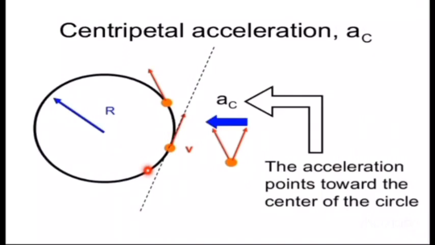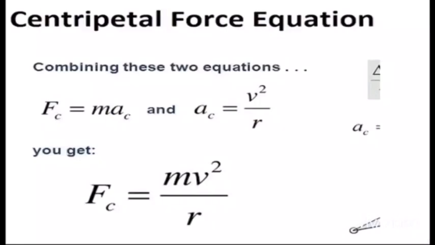So we have the relation that centripetal acceleration, which is represented by AC. A is known as acceleration and C in the subscript is known as centripetal. So AC is known as centripetal acceleration. The relation of centripetal acceleration is equal to v square over r, that is, square of velocity over radius of the circle.